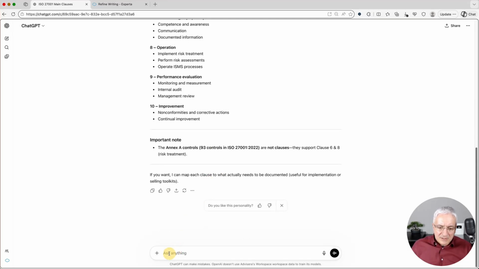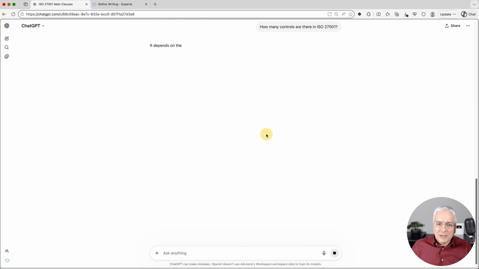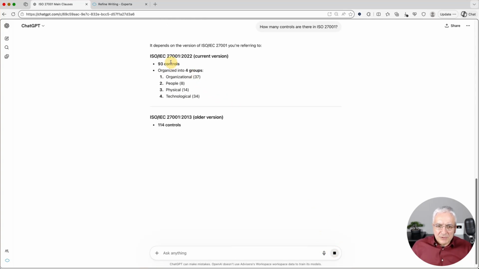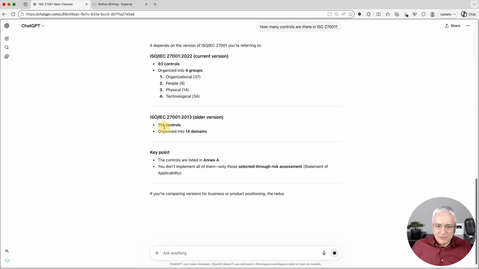Okay, let's ask another question, also more general. How many controls are there in ISO 27001? It should know. It already answered up, but just to check. Okay, so 93 controls. In the older version, 114 controls. So basically these answers are correct.